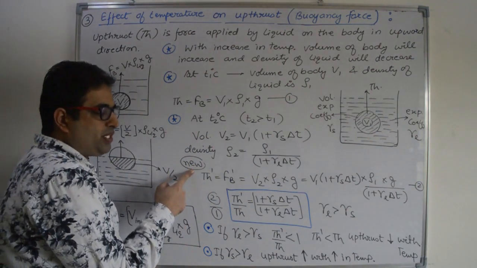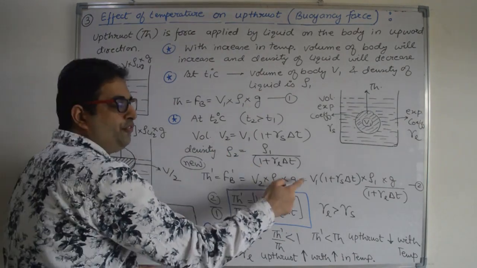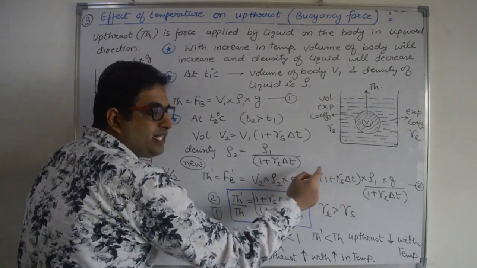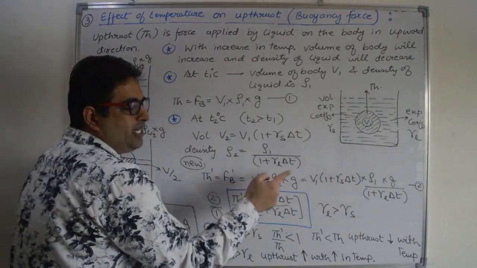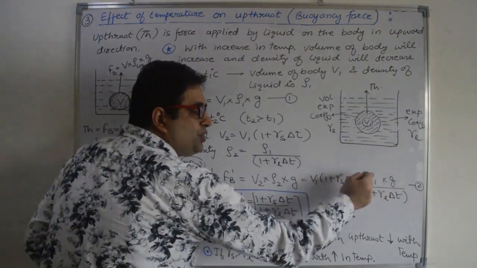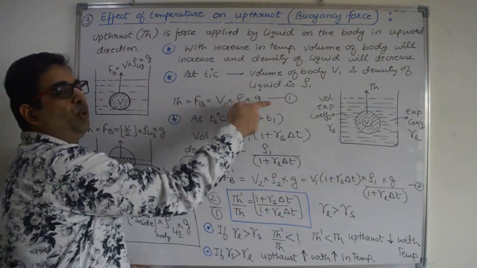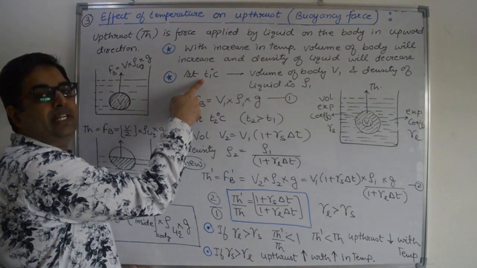This buoyancy force is new volume, new density, into g. The new volume is V1 into (1 plus γS into ΔT). The new density is ρ1 divided by (1 plus γL into ΔT), into g. So this is the new buoyancy force, and this is the old buoyancy force at T1 degree Celsius.